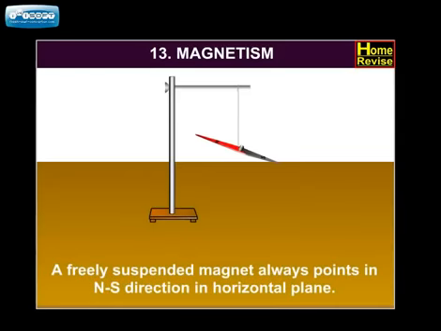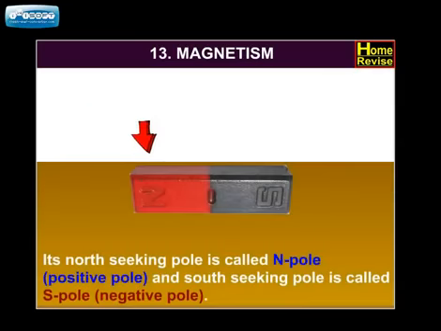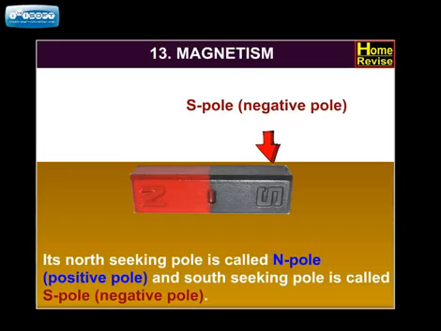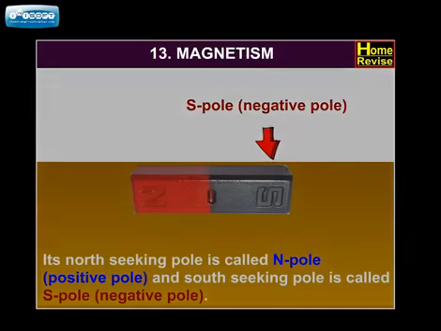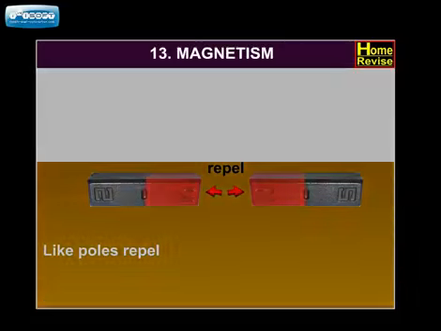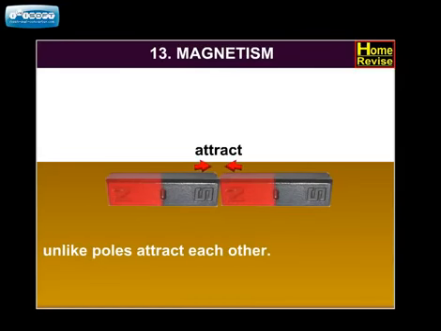A freely suspended magnet always points in the north-south direction in the horizontal plane. Its north-seeking pole is called N-pole or north pole, which is the positive pole, and the south-seeking pole is called S-pole or south pole, which is the negative pole. Like poles repel and unlike poles attract each other.